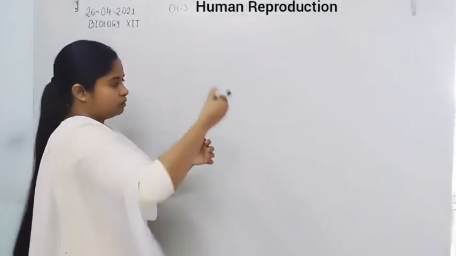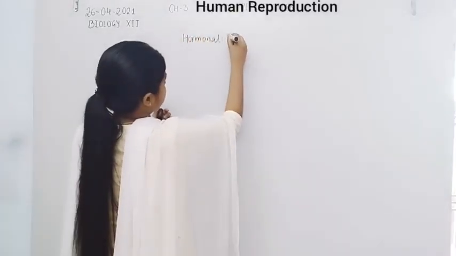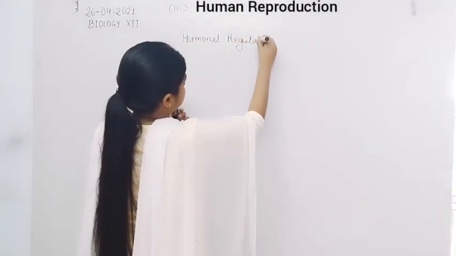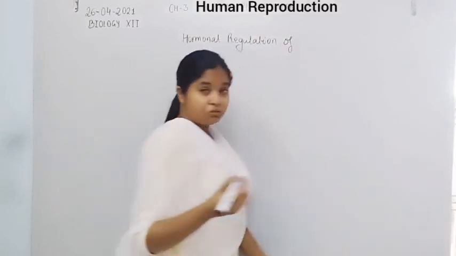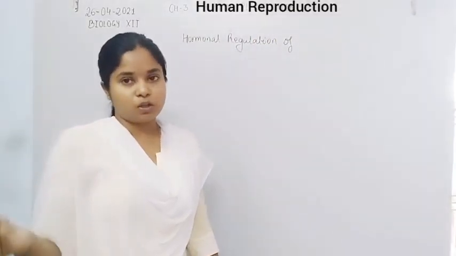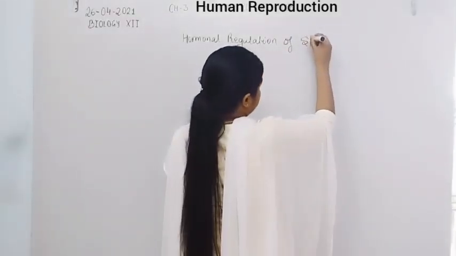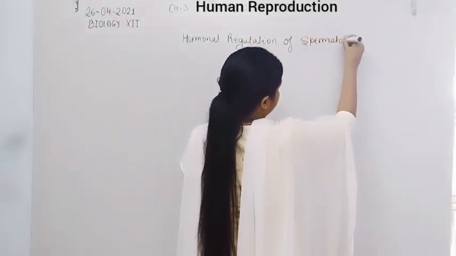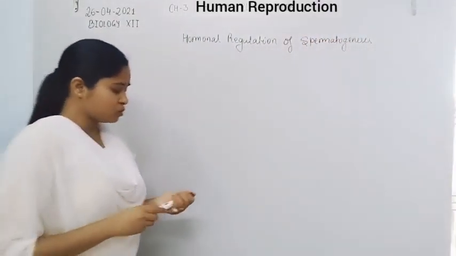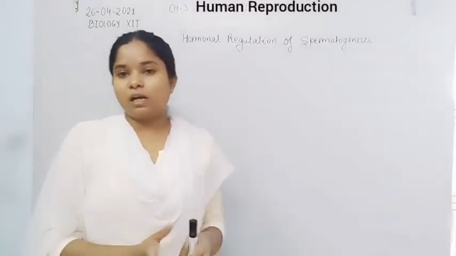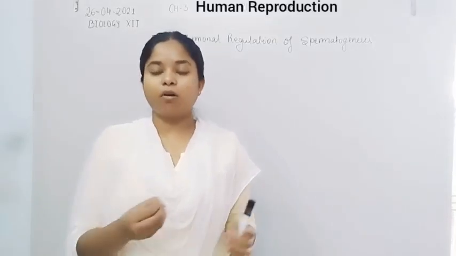Hormonal regulation of... first we discuss the spermatogenesis process, then we discuss the oogenesis process. Spermatogenesis process. So as we discussed already in the previous class, how the testosterone helps in the development of the primary sex organ and the secondary sexual characters.